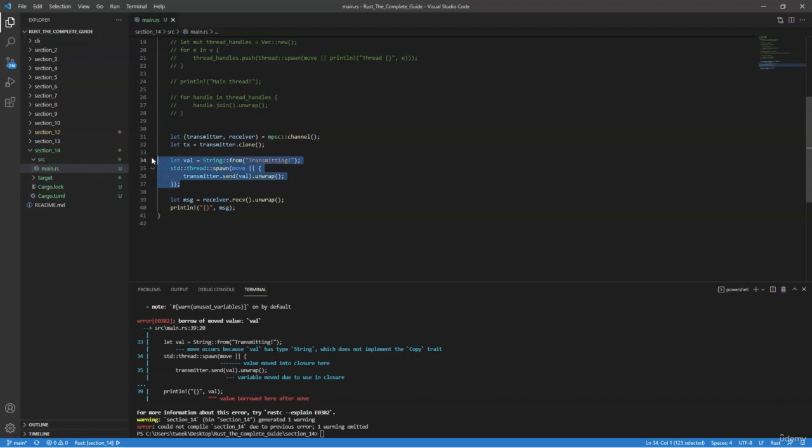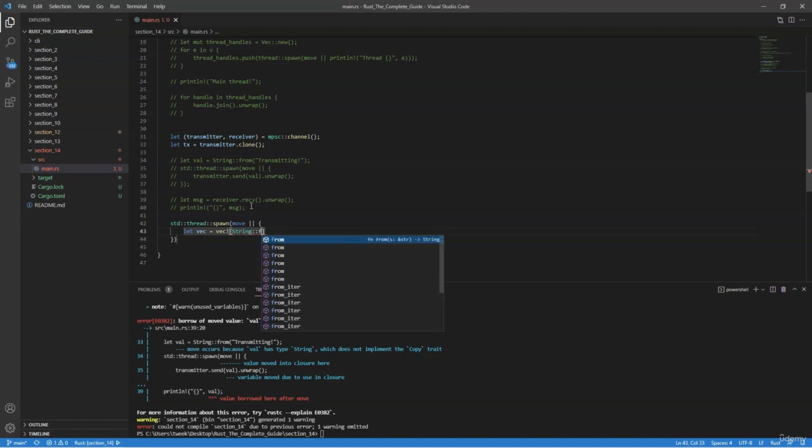So I'm going to comment all of this out, that way it's a clean slate. And now we want to transmit a couple of messages. So we'll say thread::spawn, and then we'll have let vec equals, and now we want a new vector to contain some strings. "Transmitting",